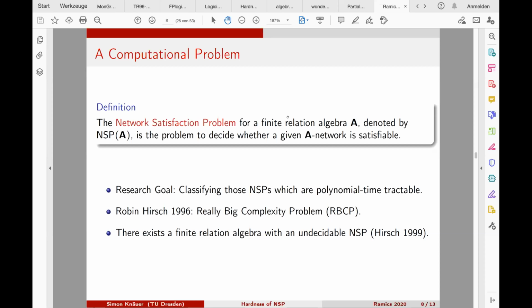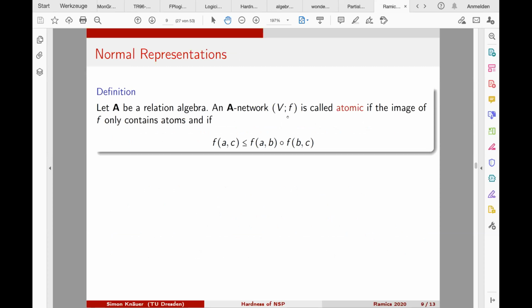There are very hard problems in this class, and therefore it's maybe natural to focus on subclasses of finite relation algebras that have nice properties. And these nice properties are given by the representations of the finite relation algebras. And therefore, Hirsch introduced the notion of normal representations. And this is the following.